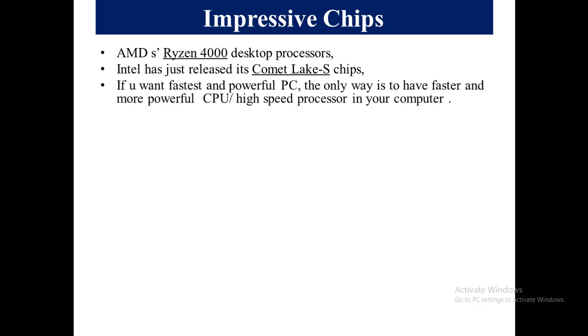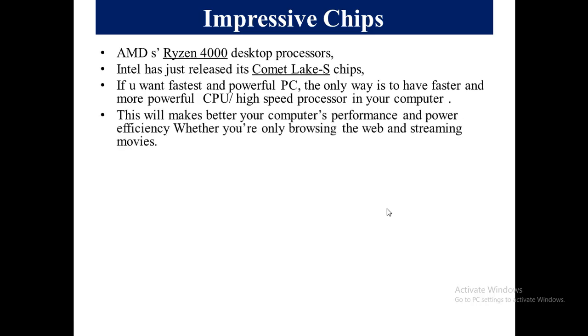If you want a fast and powerful PC, the only way is to have a faster and more powerful CPU or high-speed processor in your computer. This will make your PC fastest and powerful if you have the fastest speed CPU. This will improve your computer's performance, as well as the power efficiency, whether you are only browsing the web or only streaming videos.